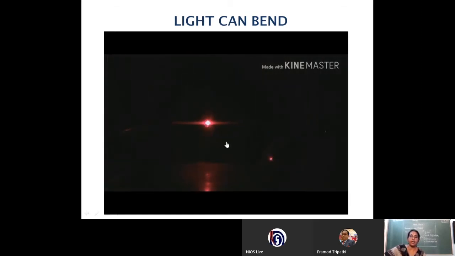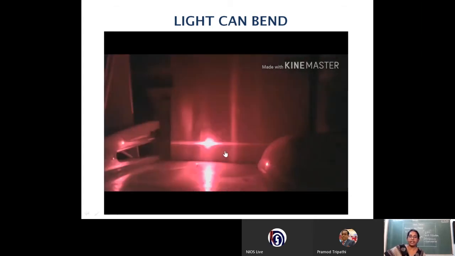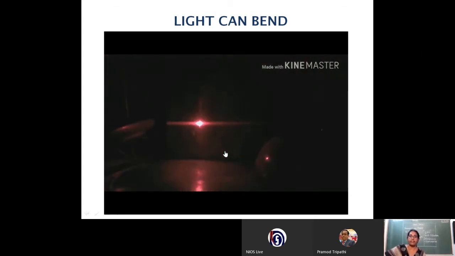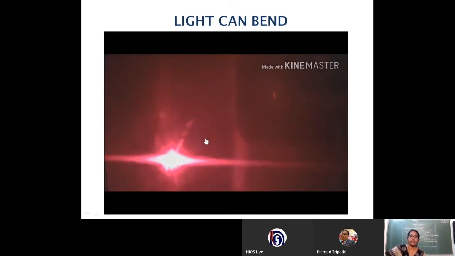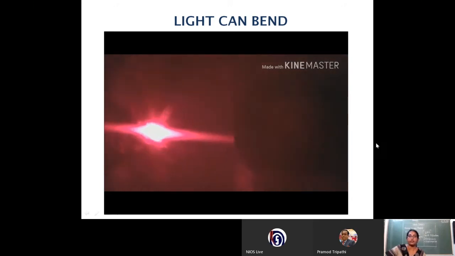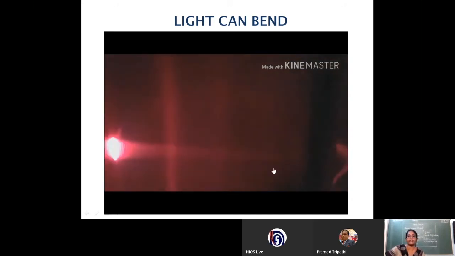Actually, it was a narrow slit, and through the narrow slit what we expected is a single brightness, but the light is spread. Light bent at those edges and entered the geometrically prohibited region.